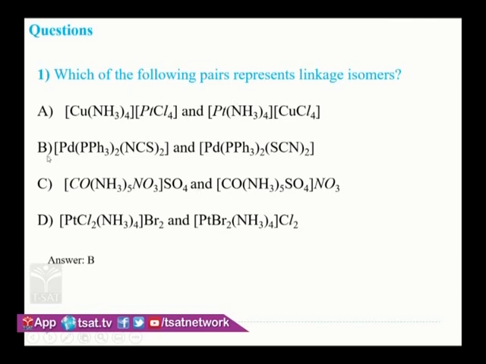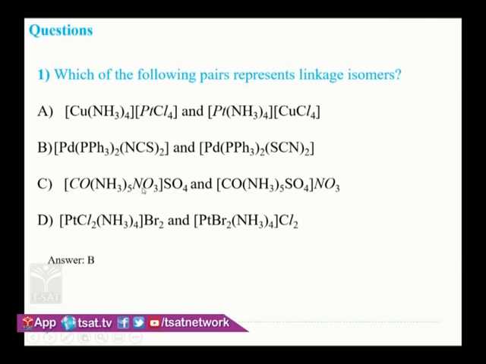But if you see in the second option, this NCS is isothiocyanato. Here nitrogen is connected to the palladium. But in the case of thiocyanato, sulfur is connected to the palladium. So there is a difference in connectivity. Here nitrogen is connected, here sulfur is connected. Both have the same formula. So B is the answer, because these are linkage isomers.